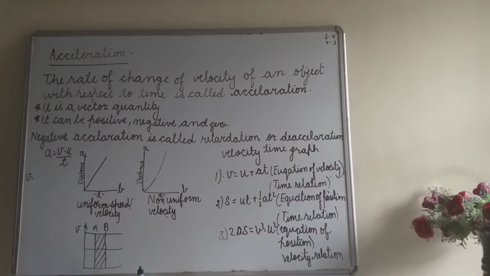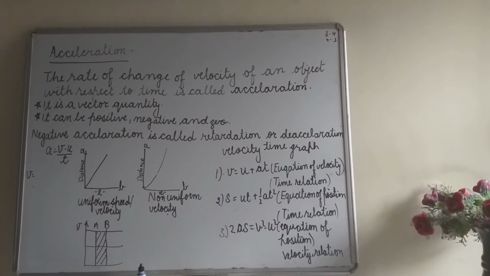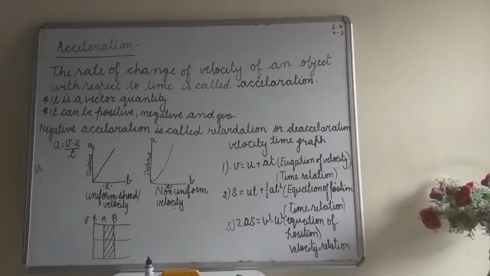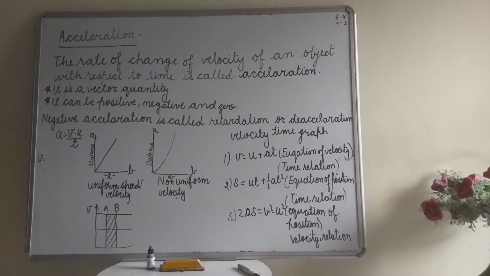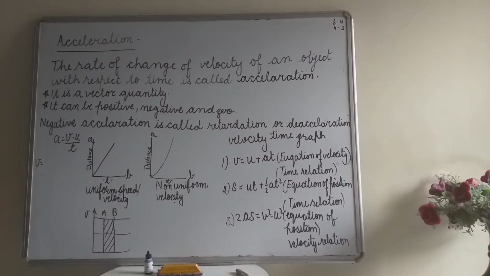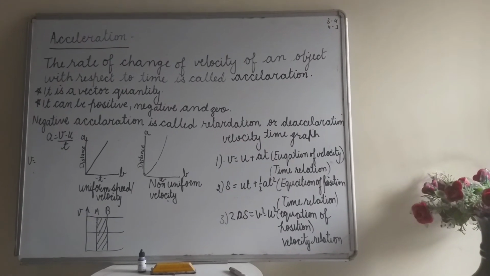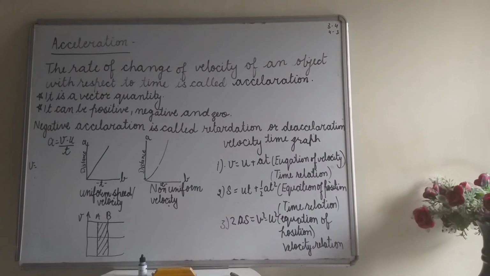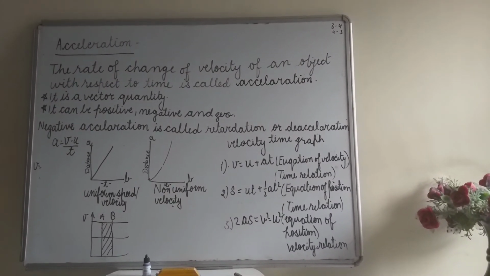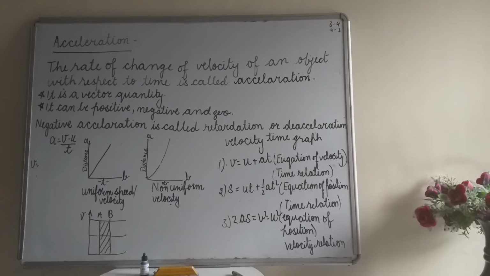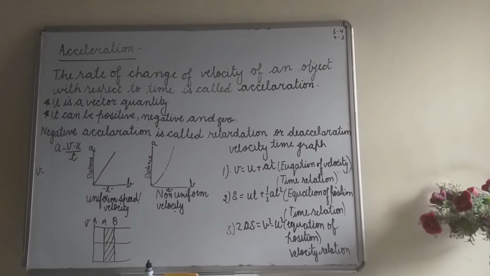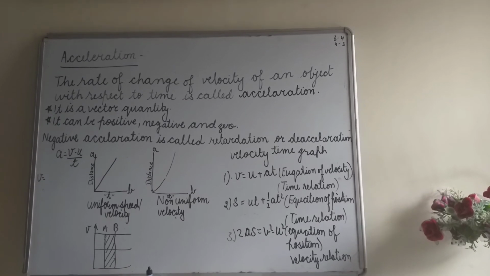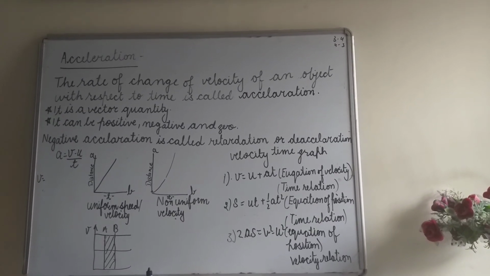So you can see I have drawn the graph also. And how can you find acceleration? By the values of v and u. Means if you know the initial velocity and final velocity, then you can do the question of acceleration. You should have the final velocity minus the initial velocity upon time.